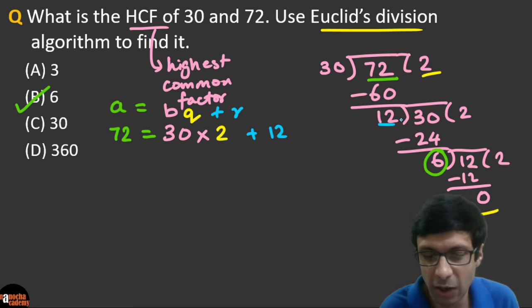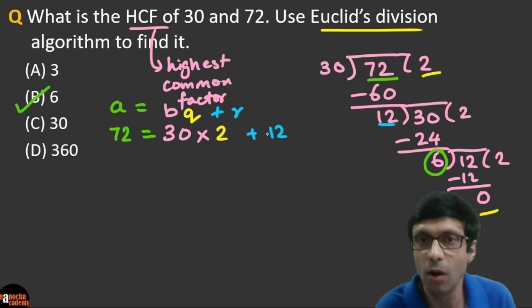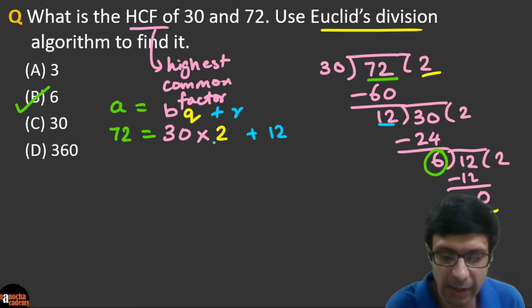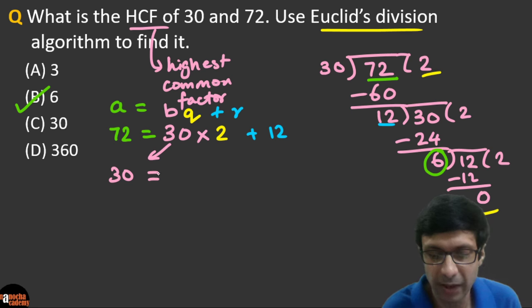There you can see, right? So that's the first step. We've written 72 equals 30 into 2 plus 12. Now what is the next step going to be, guys? Right? So what is the next step? We're going to take this number here. So the 30 will come here, right? So 30 is equal to, right, this time.